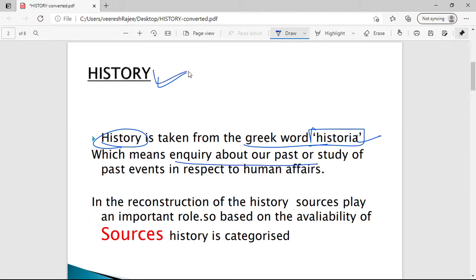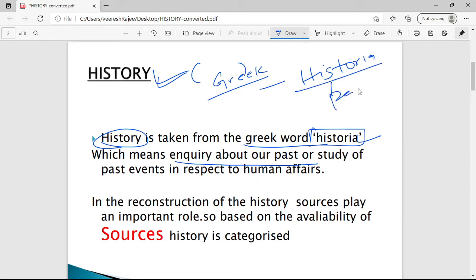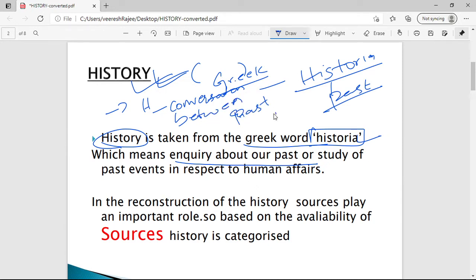So basically history is a word taken from the Greek language, that is historia, which means an inquiry about our past. Another definition for history: it can be said that history is a conversation between past and present. So that was the definition of history.